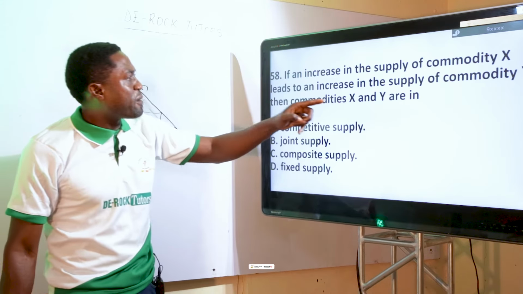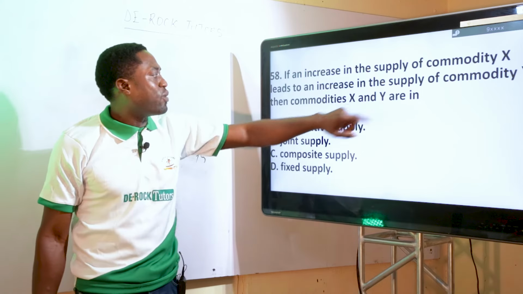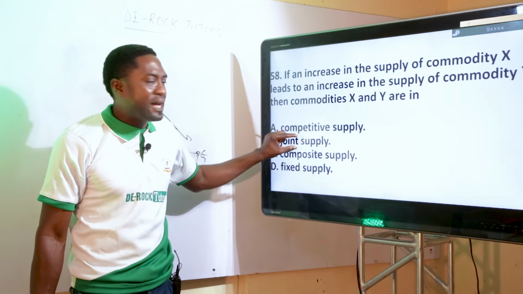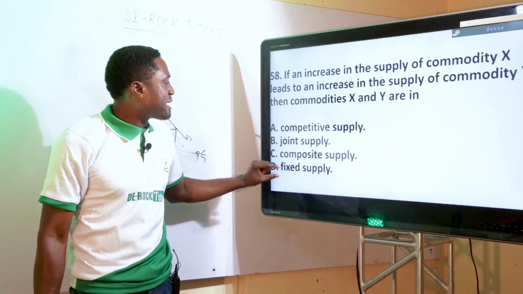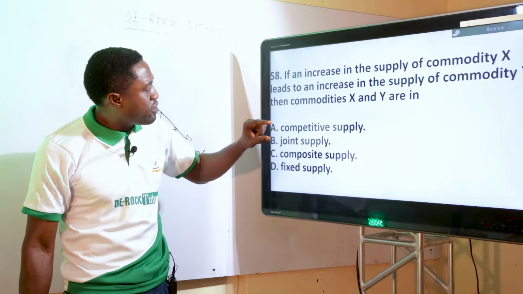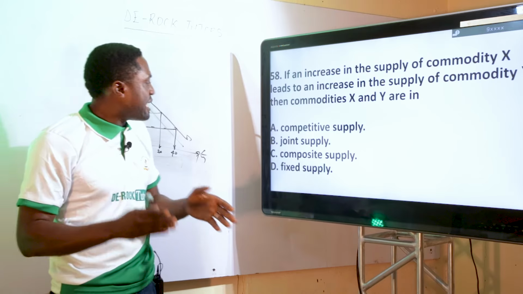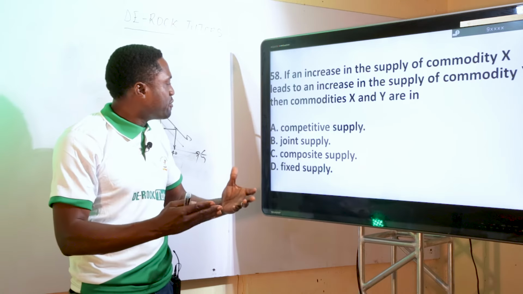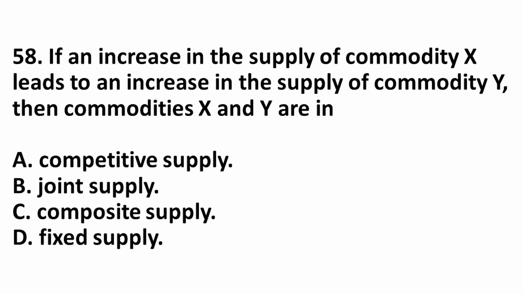So if an increase in the supply of commodity X leads to an increase in the supply of commodity Y, then commodities X and Y are in joint supply. It can be competitive supply, composite supply, fixed supply, or joint supply, but one will function very well when the other is in place. In the example I gave, computer and software, the more computers you buy, the more software you install. So they are jointly supplied commodities.